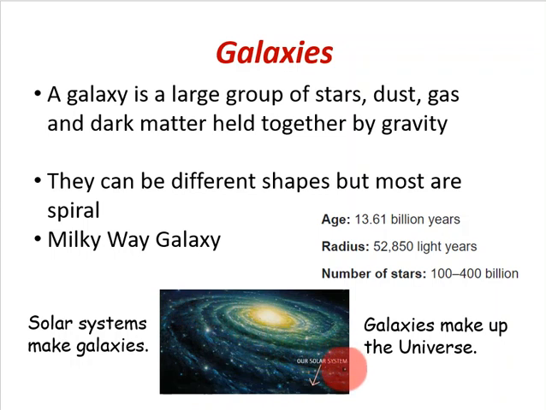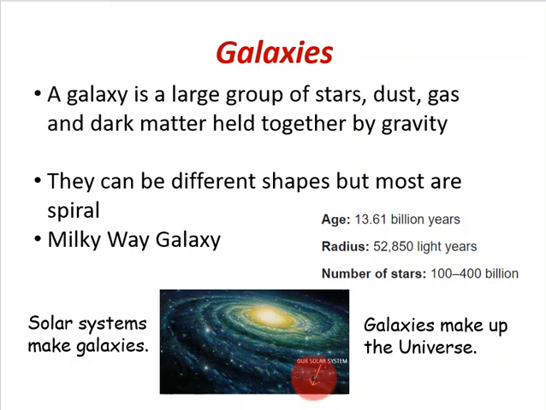So if you were on this side of the galaxy and you were to look in this direction when the light was shone, you wouldn't see it for 52,850 years. That's how big these galaxy structures are. And this galaxy is just one of many galaxies that make up the universe. So it's mind-bogglingly big. The universe is a huge place.